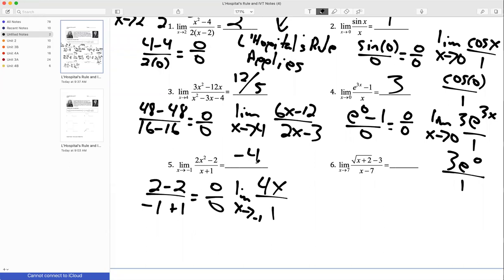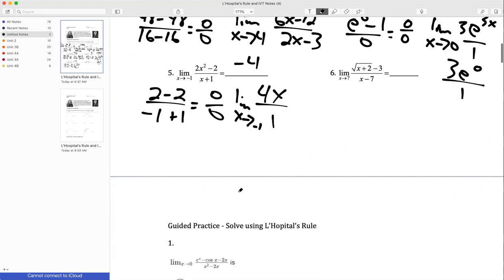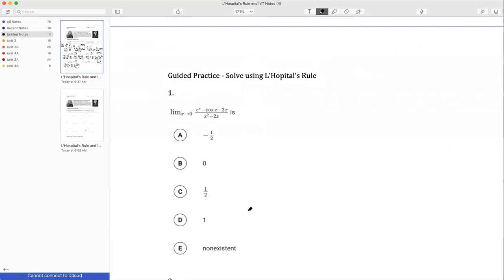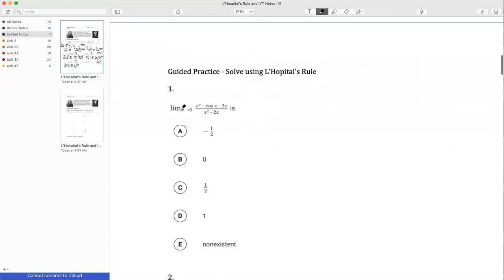All right, I want to do 2 more multiple choice questions. These are from previous AP exams. So look at the next page on the guided practice there, and let's look at this. It's the limit as x goes to 0 of e to the x minus cosine of x minus 2x over x squared minus 2x. So if I plug in 0, I have e to the 0 minus the cosine of 0 minus 0 over 0 minus 0.